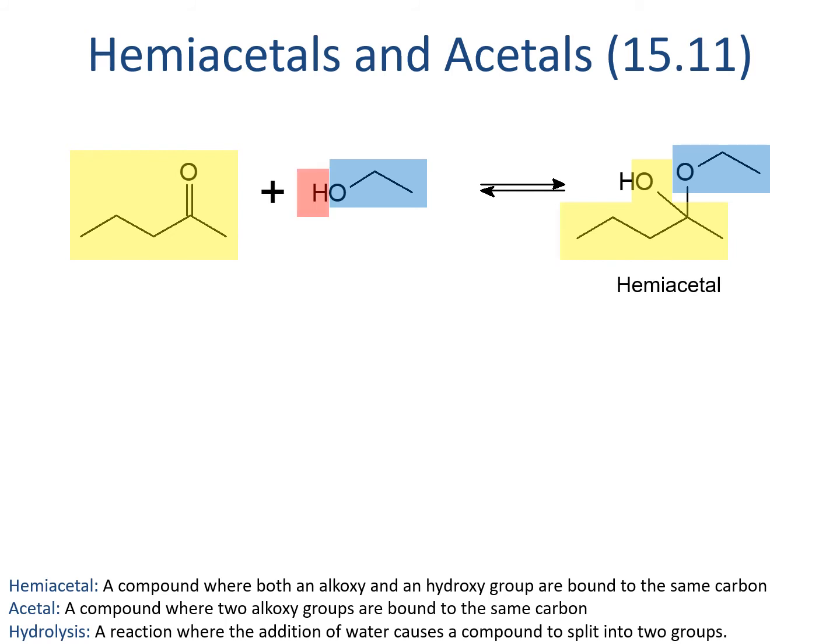The H, which is more positive, will add to the carbonyl oxygen, which is more negative, creating the alcohol in the hemiacetal. I highly recommend that you color code the reaction yourself in your notes so you can see which group goes where. The formation of a hemiacetal is reversible. So if a ketone and an alcohol form a hemiacetal, they can break back apart again as well. That's why we see the arrows going in both directions in this reaction.